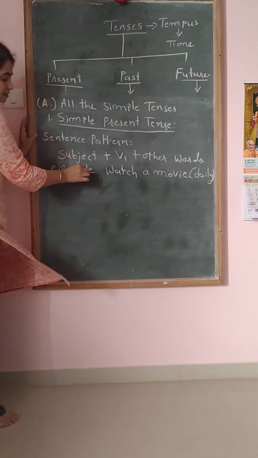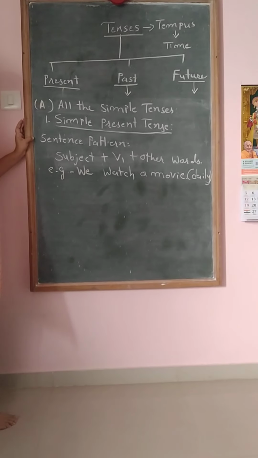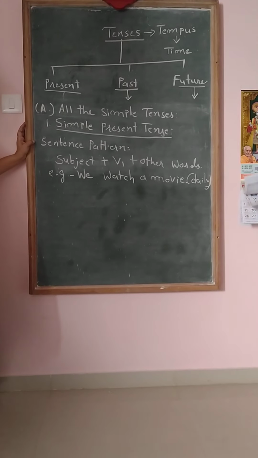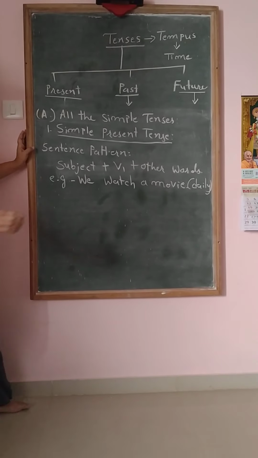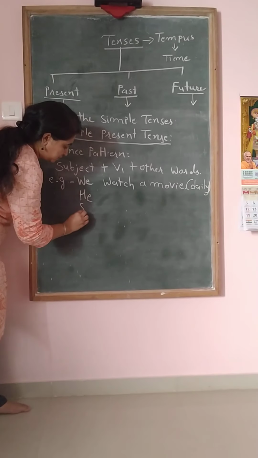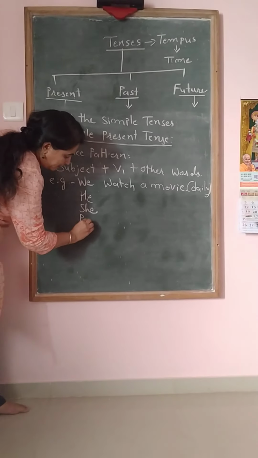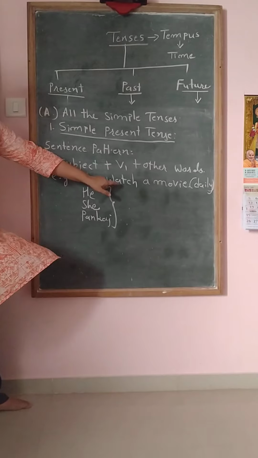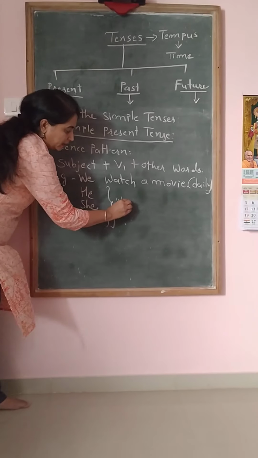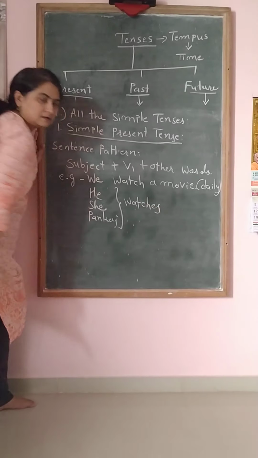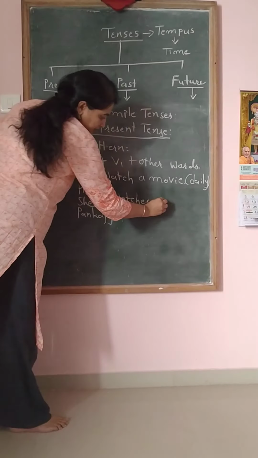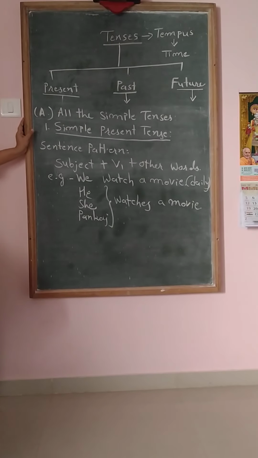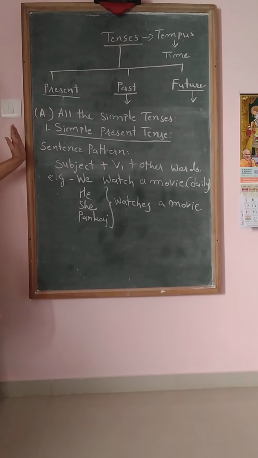Fine. Now if the subject is third person singular. Do you understand what is third person singular? He, she, it, or any singular noun. So if there is he or she or any noun, for example, Pankaj, then what shall we do? Watch becomes watches. We have to add es. Watches a movie. So this is the sentence pattern of simple present tense. Is it clear to everybody?